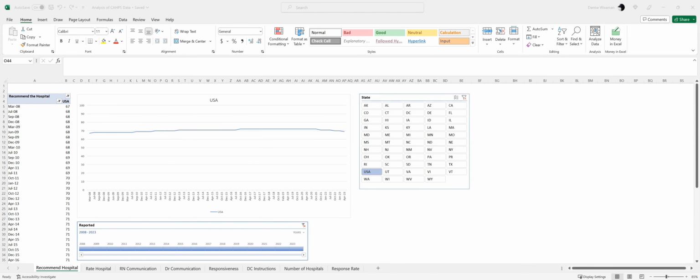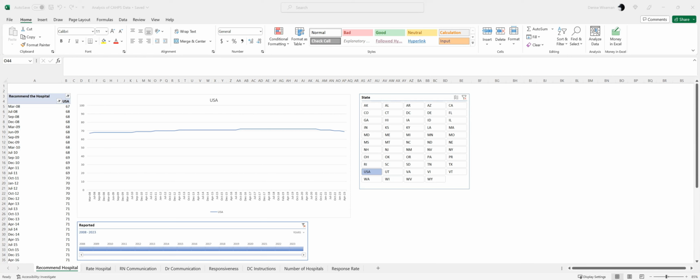Okay, so a quick recording to this Excel document. I have created a few pivot tables based off of data available from CMS every reporting period. It includes reporting not just for the USA collectively, but for each of the different states, all in one report. I pulled all of that from March of 2008 all the way through the latest reporting at the time that I'm recording this, which is August of 2023. The last reporting was April of 2023.